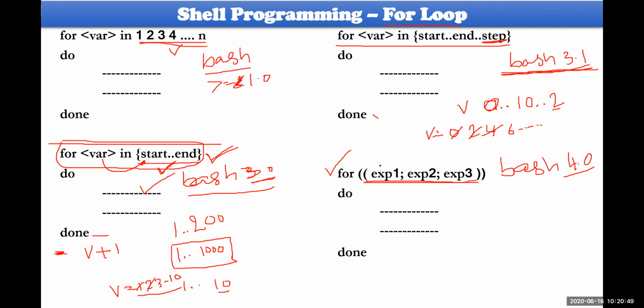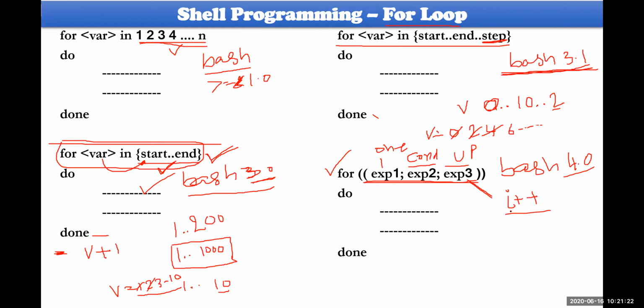Expression 1 will be executed exactly one time, only one time. Expression 2 must be a condition; you need to establish some condition here. Expression 3 must always update the loop controller. This expression accepts pre-increment and post-increment. So i plus plus, something like this, could be accepted here.